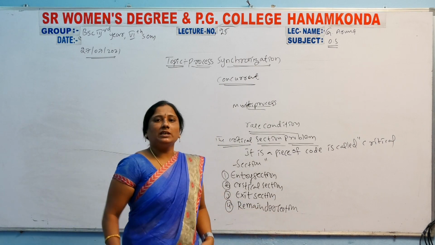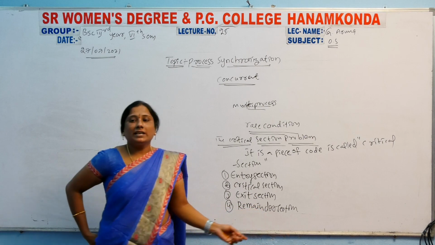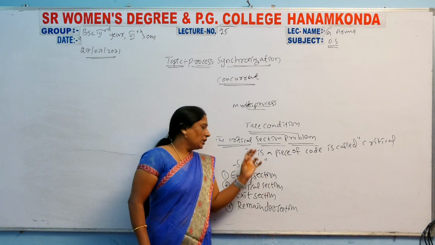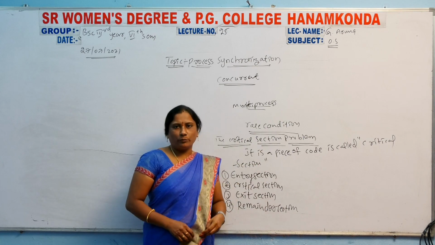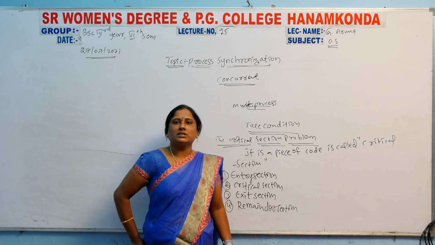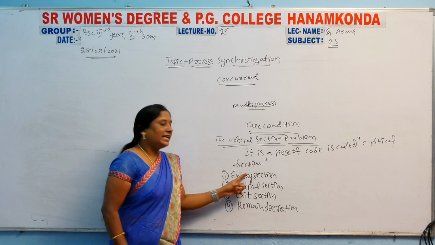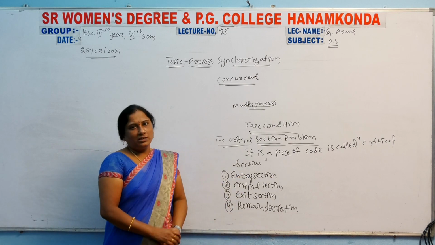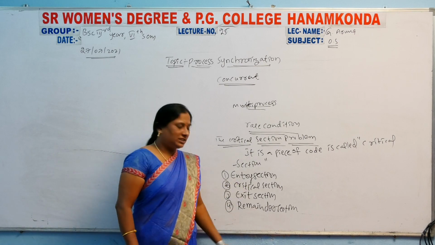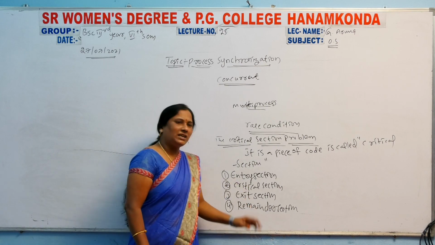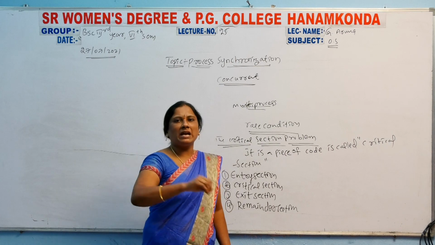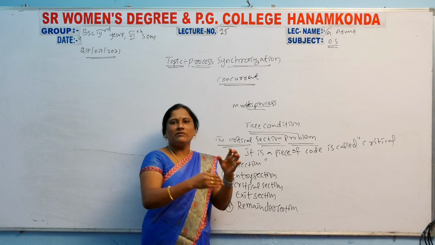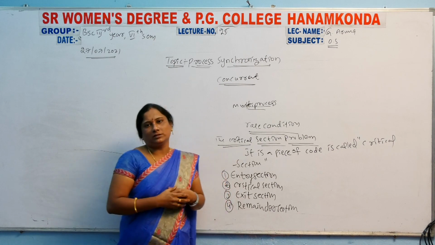Why? Because here you remember these four points. First the entry section, then the critical section, then the exit section, and the remainder section. Now the definitions. Entry section means the program, the code, will be entered.